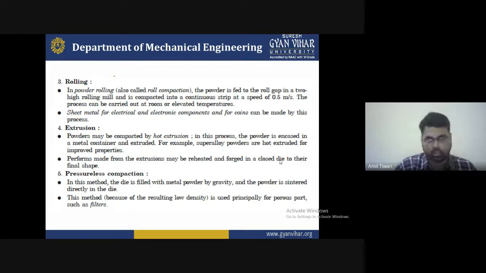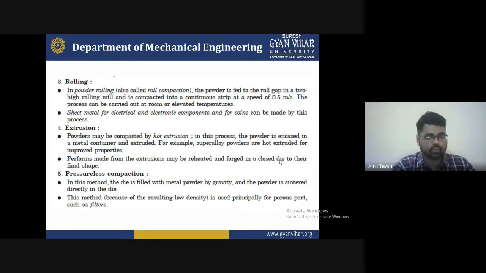Fifth one is pressureless compacting. What is pressureless compacting? Basically, in this method the die is filled with metal powder by gravity, and the powder is sintered directly in the die. Because of the resulting low density, this method is usually used principally for porous parts such as filters.